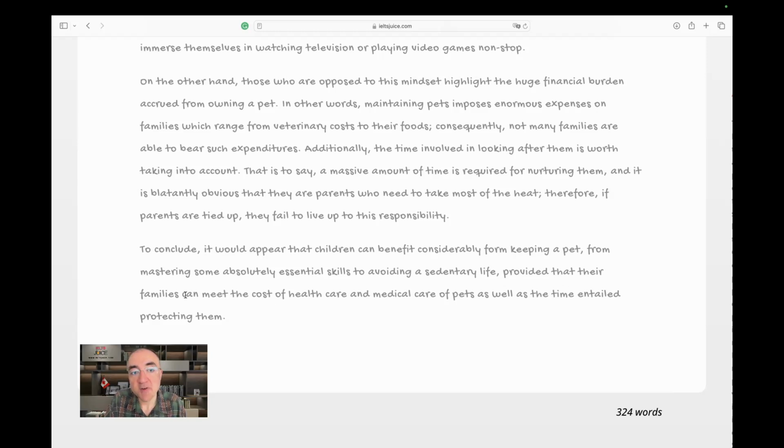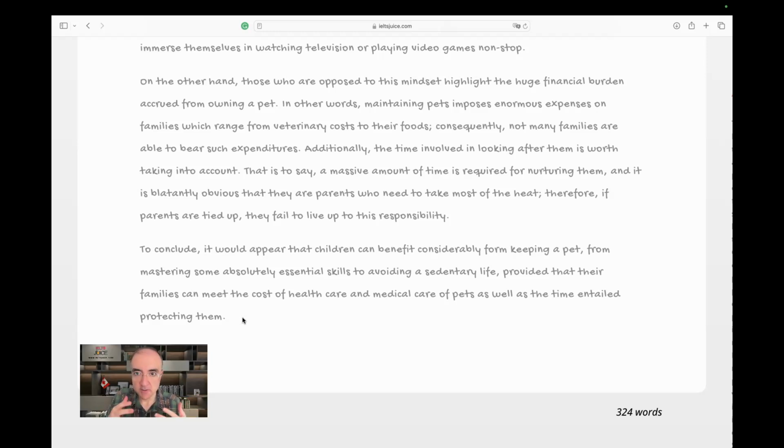Provided that their families can meet the cost of health care. The cost of healthcare refers to the cost of healthcare for the pet, and medical care of pets, correct, as well as the time entailed protecting them. So if the condition or the conditions are met, then yes, you can have the pet.